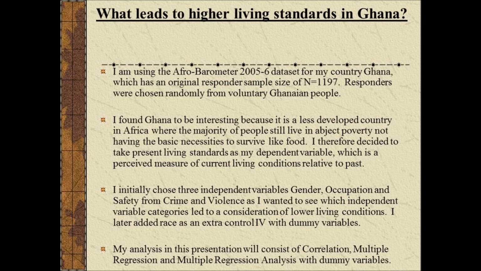I therefore decided to pick my dependent variable as living conditions, which, as I previously mentioned, in Ghana are highly related to whether a person has food or basic necessities. As my independent variables, I decided to choose gender, occupation, which I recoded based on the job level and value of production and output, and safety and security from crime.